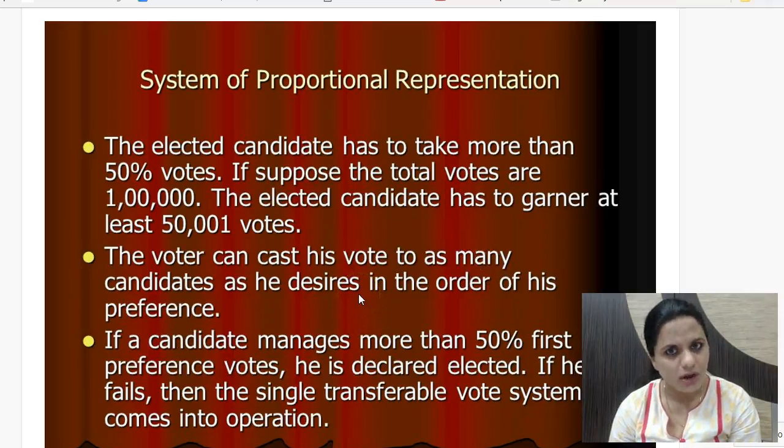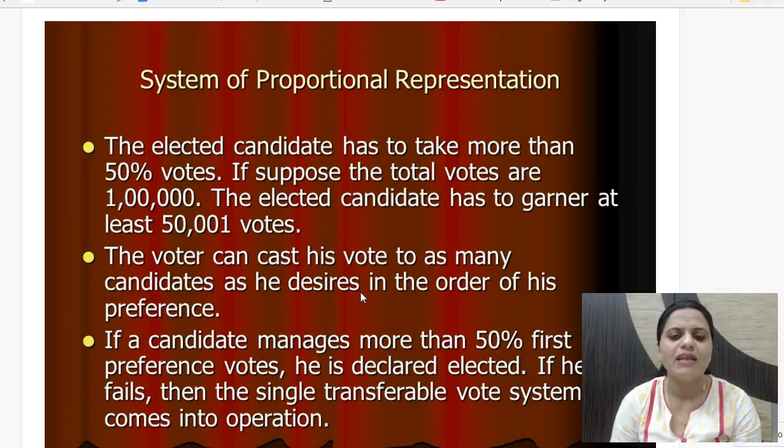In the first round of counting of the votes, only the first preference is seen for all candidates. If, say, A, B, C, D, E, suppose 5 candidates are standing for elections for the president's post, then each candidate will get a percentage share of votes. In the first round, if anybody is getting 50% plus votes, then that candidate is elected as president. There is no need for any more rounds. But if none of the 5 candidates is getting 50% plus votes, then there is a need for a second round.